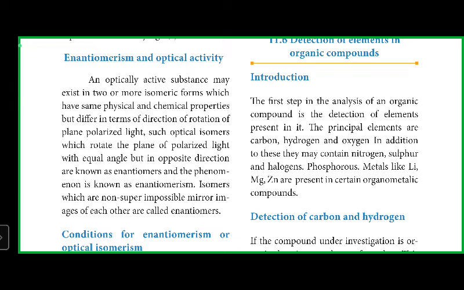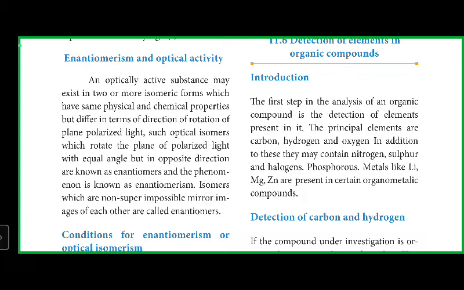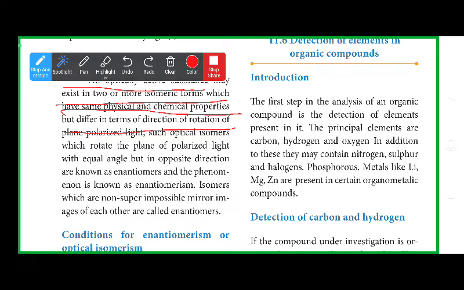That is superimposable. Whereas when you keep your right hand over your left hand, it is a non-superimposable mirror image. Isomers which are non-superimposable mirror images of each other are called enantiomers.